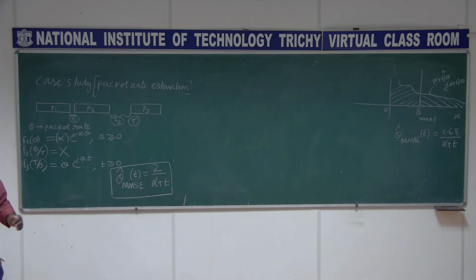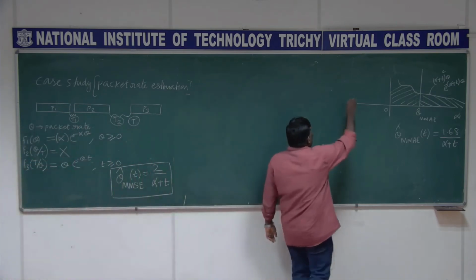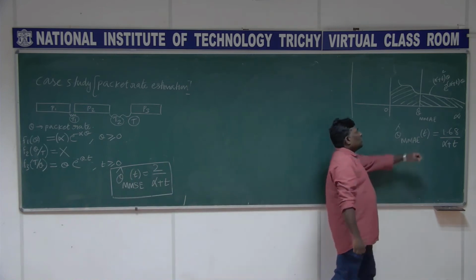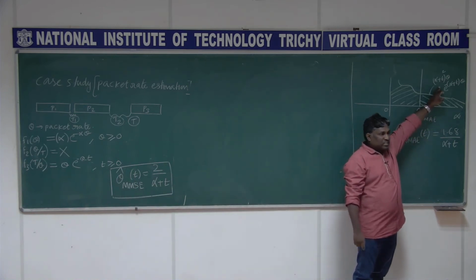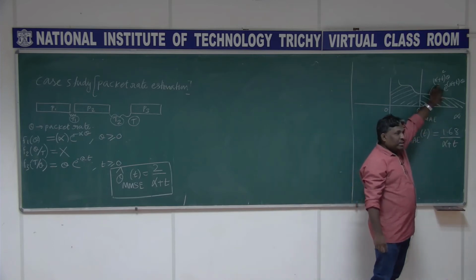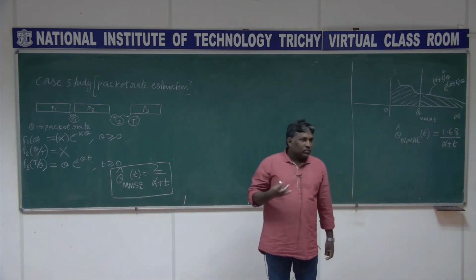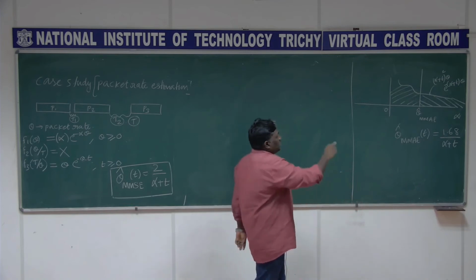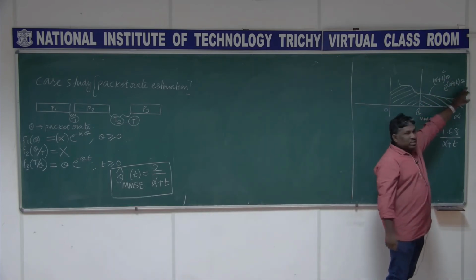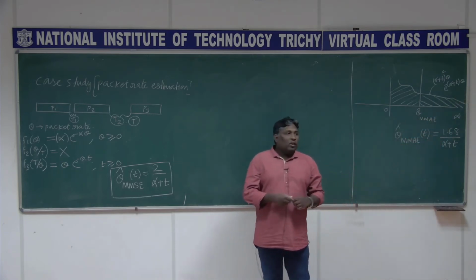MMSE it is 2 by alpha plus t. It is another estimate that I am telling, right. So we have another third one. This is MAP. MAP is what? Finding out the location that gives you the max of this, right. So for that, maximizing this is what is needed, as logarithm is an increasing function. Maximizing this term, alpha plus t the whole square into theta e power minus alpha plus t into theta, is identical to maximizing the ln of that, right.